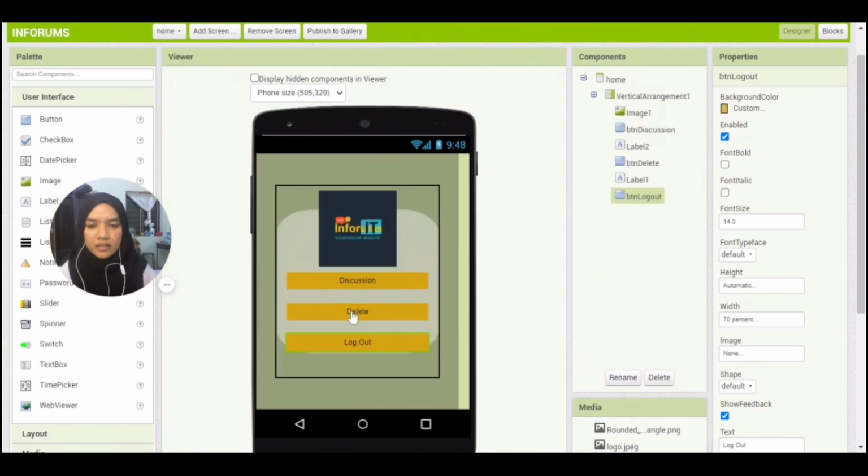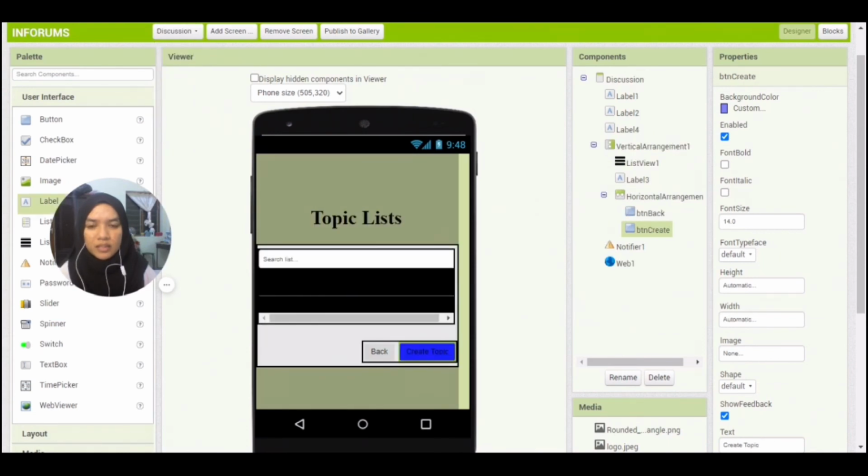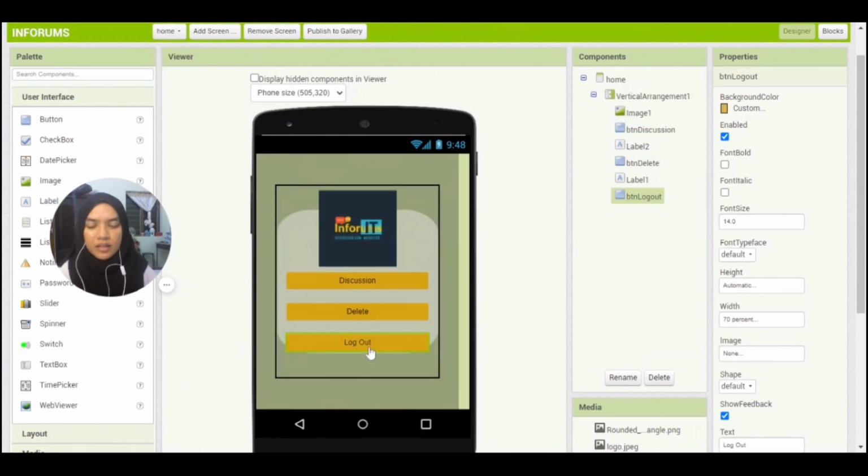Next, in the delete page, when you need to delete your topic, you need to key in the title and click the delete button. The topic will be deleted. And lastly, the logout will redirect to the home page.